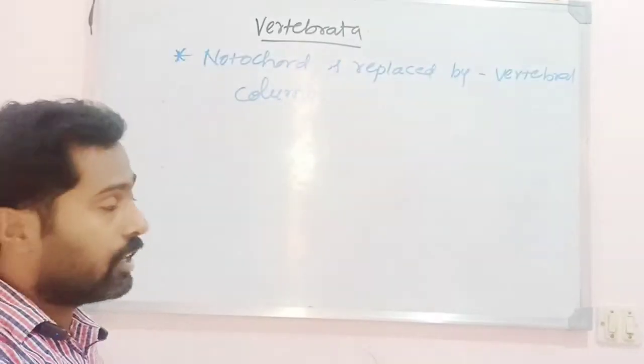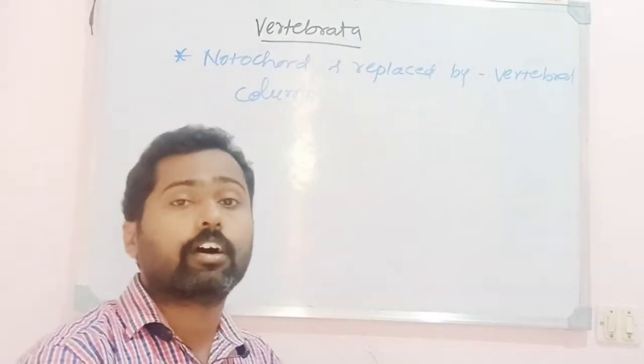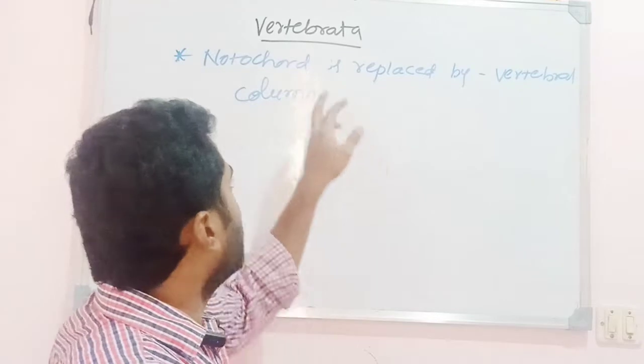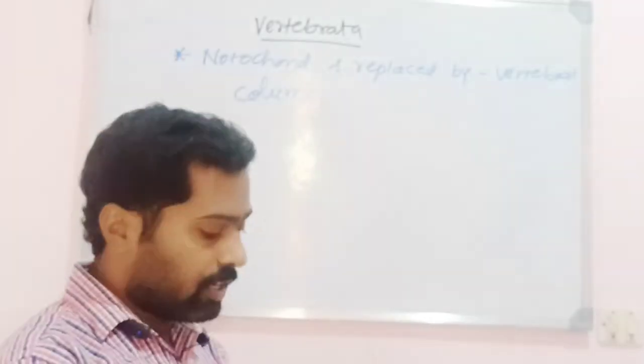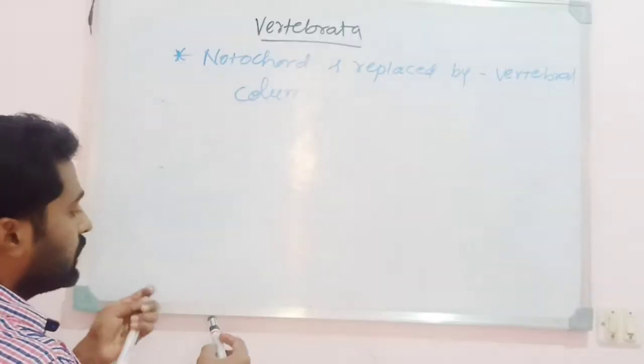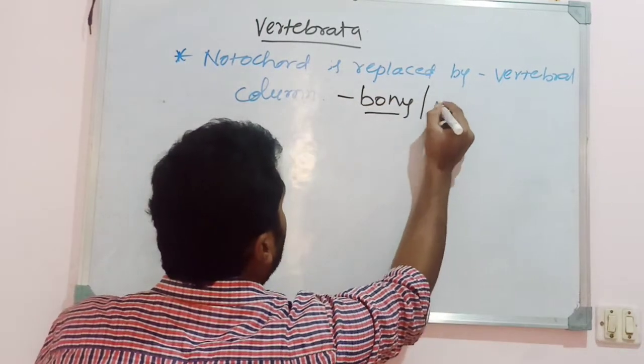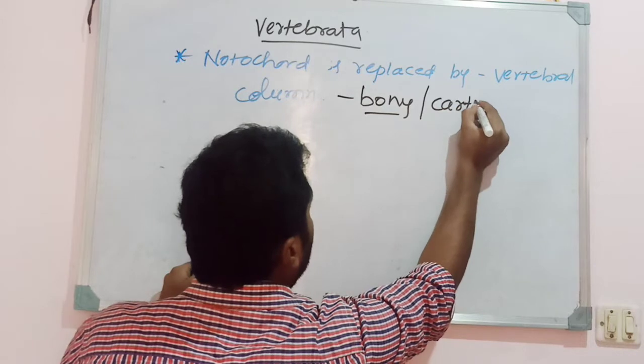So that is one of the most important characters of the subphylum Vertebrata: as the name itself indicates, the presence of the vertebral column. The notochord is replaced by the vertebral column, and this vertebral column is either made up of bone, or it is made up of cartilage.